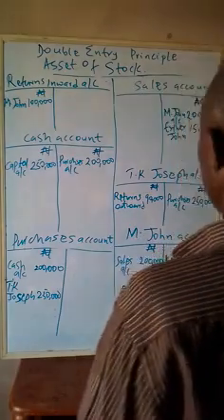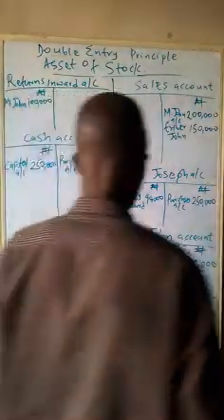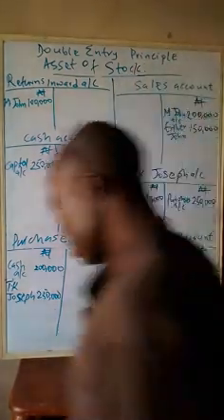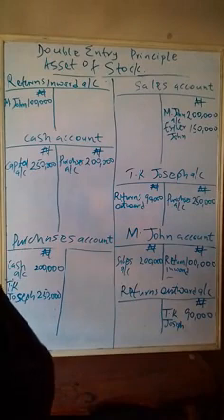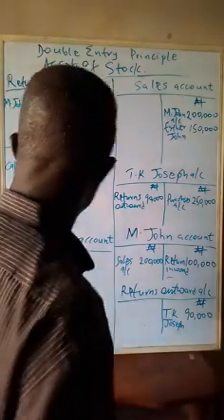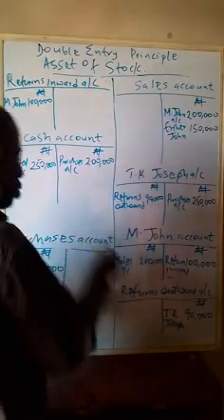I rub off some space here to include the Esther John account. Is there anything like a TK account again? TK paid us in cash. Okay, let me shorten it here, to put the Esther John account.